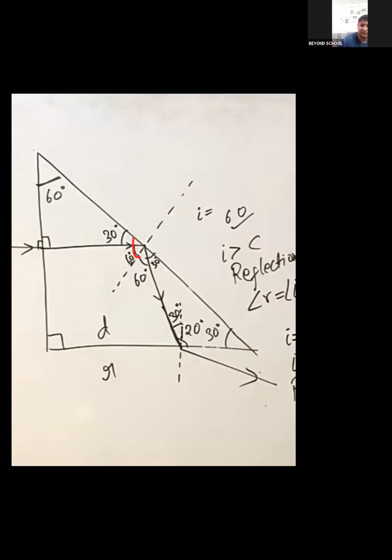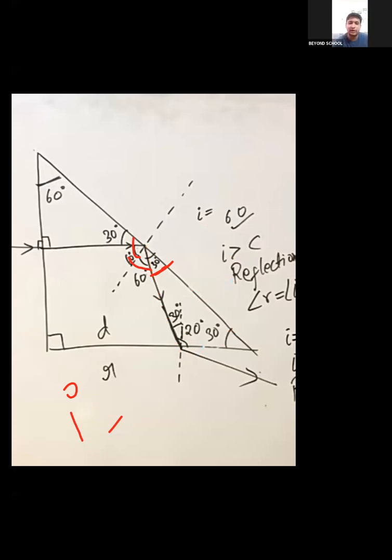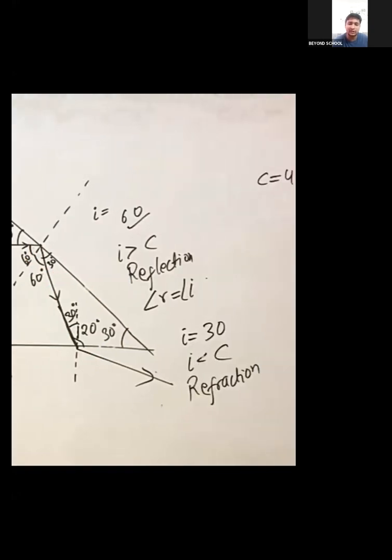So there will be reflection. Whenever reflection happens, the values of I and R are the same. So this is also 60 degree. If this is 60, total is 90. This is 30 degree. This is 30 degree. This is 120 degrees. Yes or no? Yes, sir. This is 120 degrees, which means again the angle of incidence is much greater than the critical angle. So instead of refraction, what will happen again? Reflection will happen.